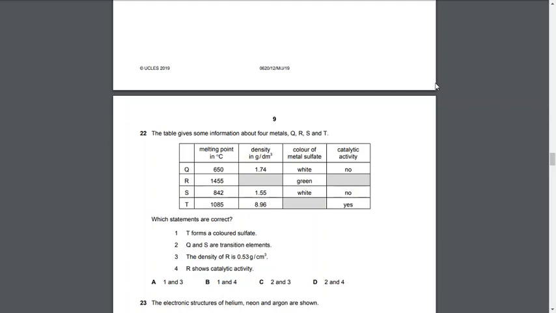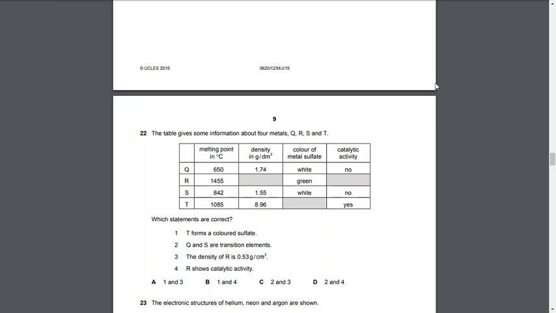3, the density of R is 0.53 gram per centimeter cube. Let's look at the density of R. It is 0.53 gram per centimeter cube.